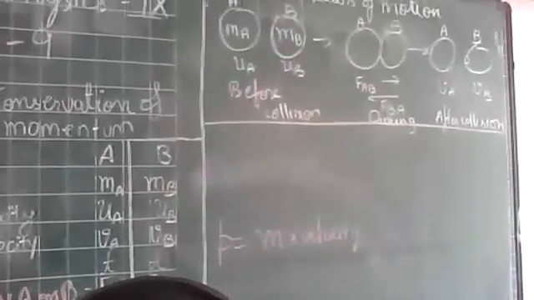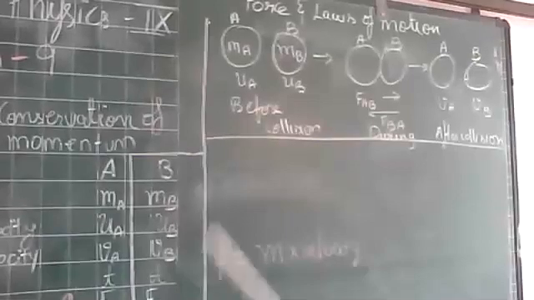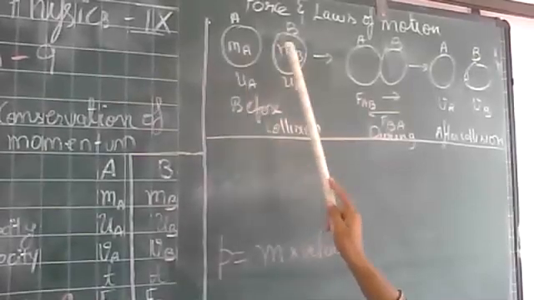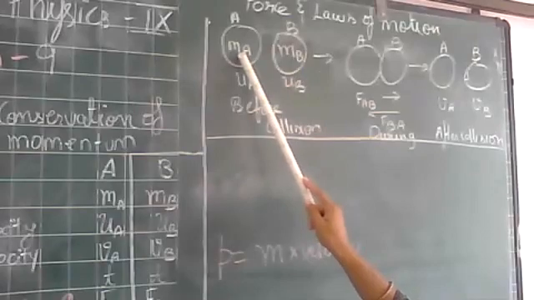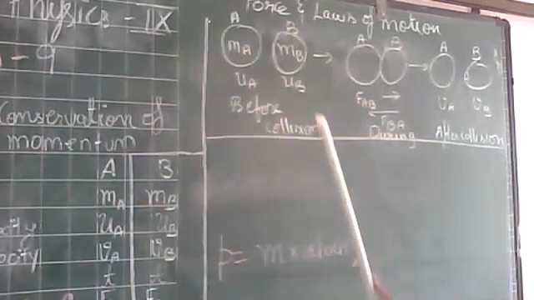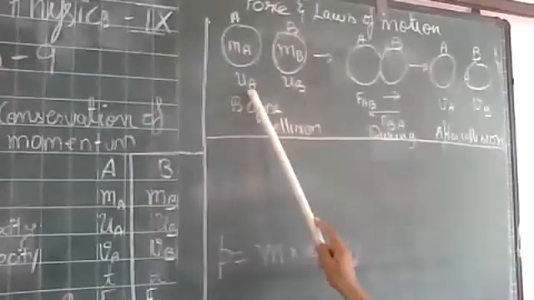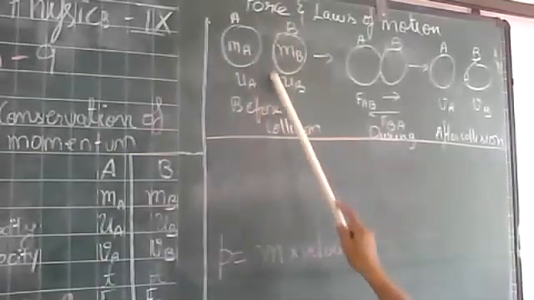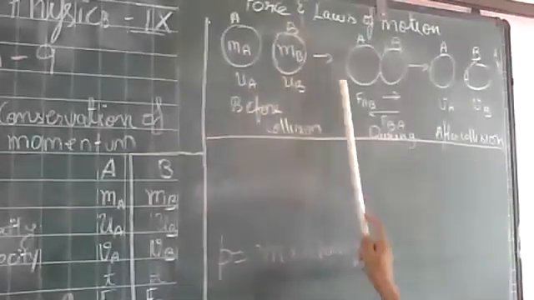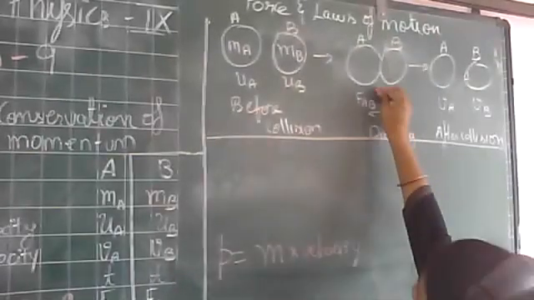Now let's move to the derivation for conservation of momentum, right? Now this is your ball A, ball B. Mass of ball A is ma, mass of ball B is mb. This is before collision. So the initial velocity of ball A is ua and the initial velocity of ball B is ub, right? Then they are colliding. Now they are colliding for time t.